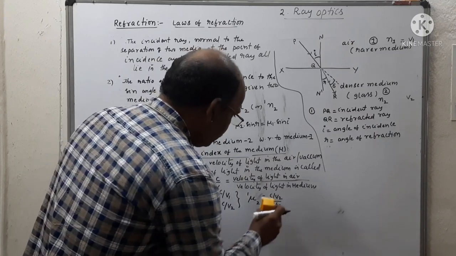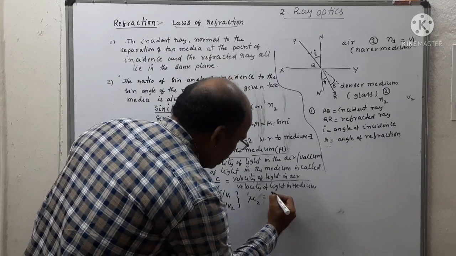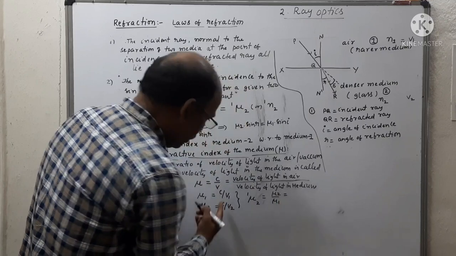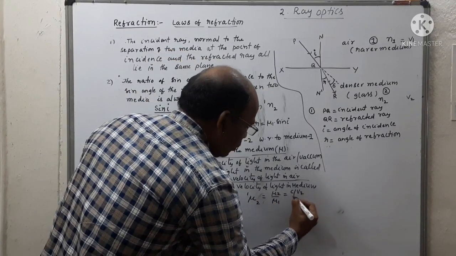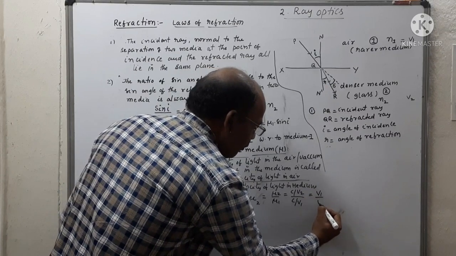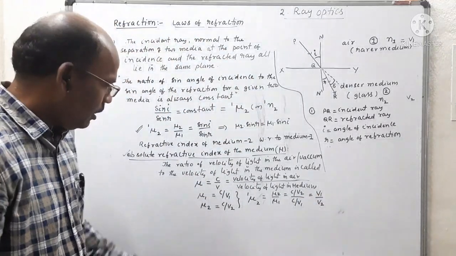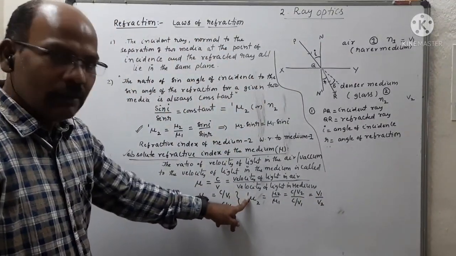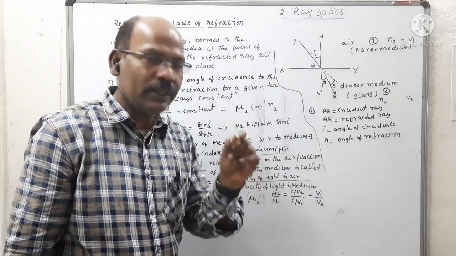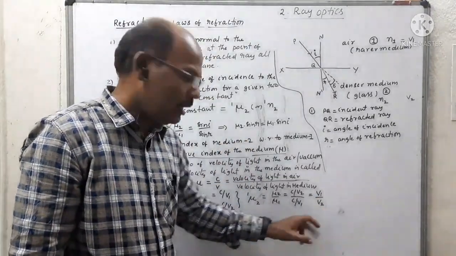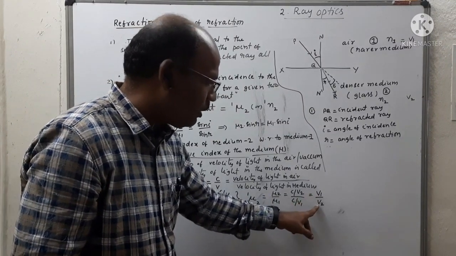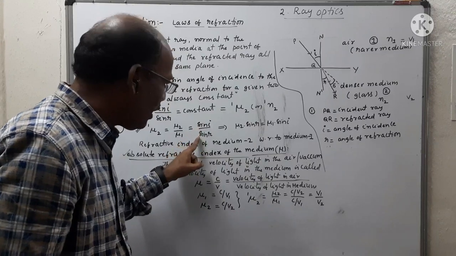Cancelling c, this becomes v1 by v2. So when light travels from one medium to another medium, whose speeds of light are v1 and v2 respectively, the refractive index mu 1 to 2 is equal to mu2 by mu1, which is equal to v1 by v2, which is equal to sin i by sin r.